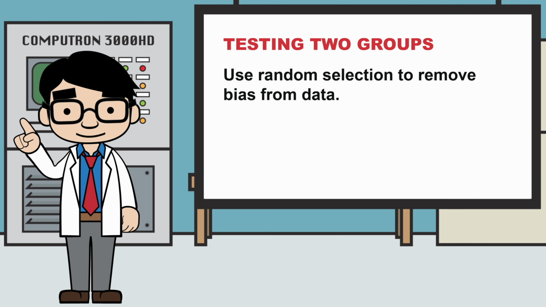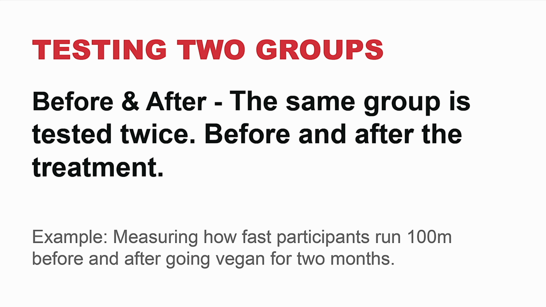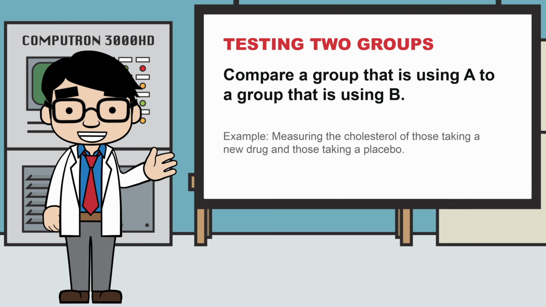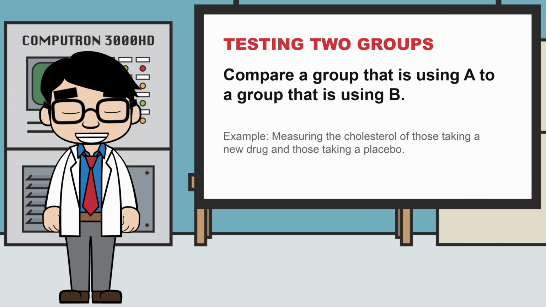When testing two groups, there are two common testing situations, before and after, and A versus B. In before and after, the same group is tested twice, before and after the treatment. For example, measuring how fast participants run the 100-meter dash before and after going vegan for 2 months. In an A versus B, you compare a group that is using A to a group that is using B. For example, measuring the cholesterol of those taking a new drug and those taking a placebo.